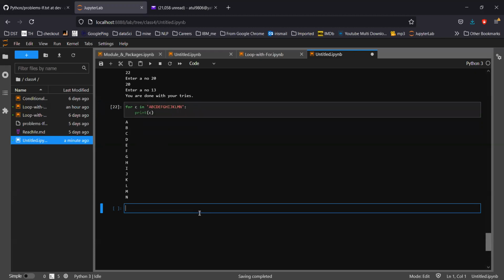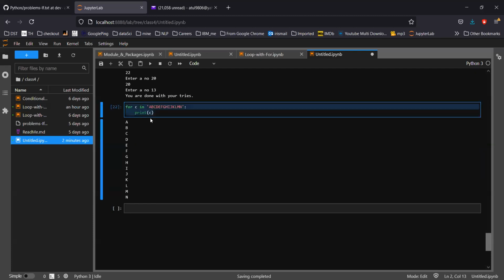So that's the beauty of the for loop. It doesn't matter whether it's a number or a string or a number of strings, you can run a for loop on those.